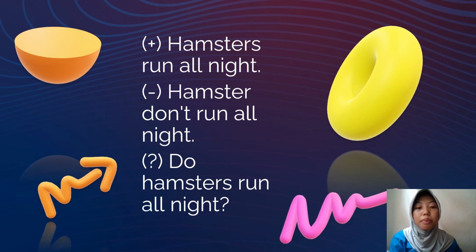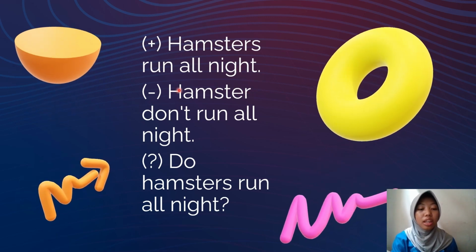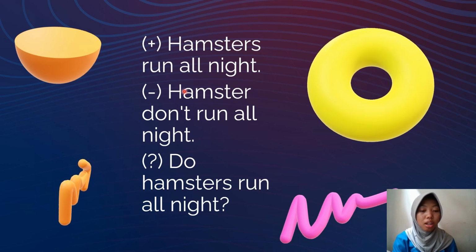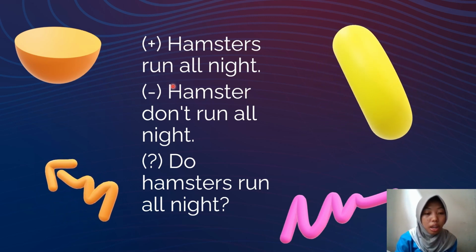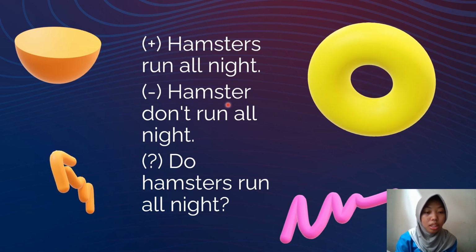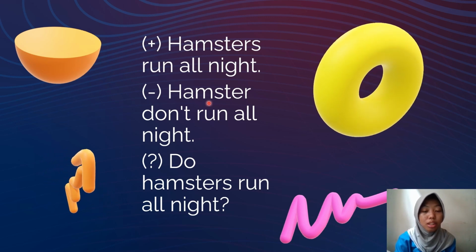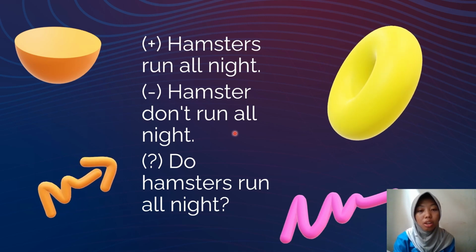Example number 3. Hamsters run all night. In the sentence, hamsters run all night, we have the verb run, and the verb run does not change because the subject hamsters is plural. And in the negative sentence: Hamsters don't run all night. And in the question sentence: Do hamsters run all night?